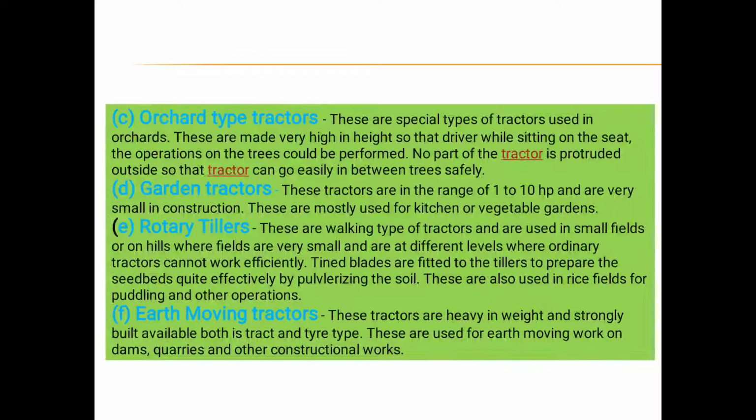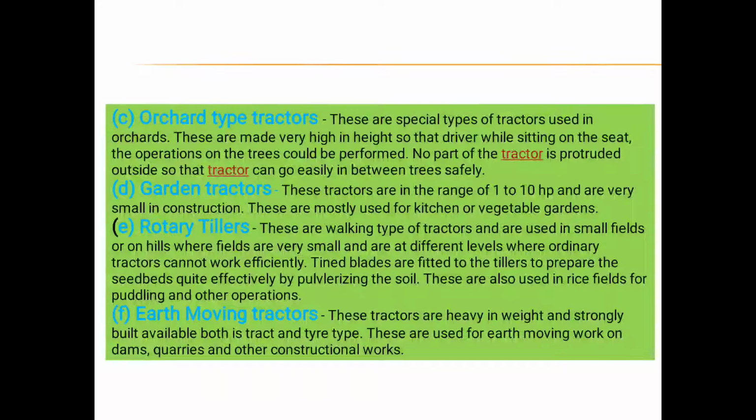Next one is the rototiller. These are walking type tractors used in small fields or on hills where fields are very small and at different levels, where an ordinary tractor cannot work efficiently. Tiller blades are fitted to the tillers to prepare the seedbed effectively by pulverizing the soil.